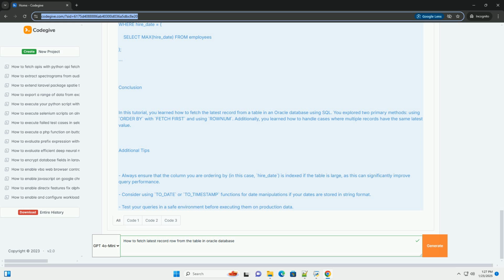Additional tips: always ensure that the column you are ordering by, in this case hire_date, is indexed if the table is large, as this can significantly improve query performance. Consider using TO_DATE or TO_TIMESTAMP functions for date manipulations if your dates are stored in string format. Test your queries in a safe environment before executing them on production data.